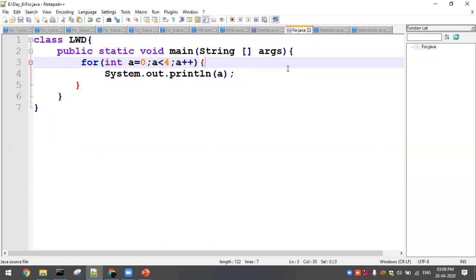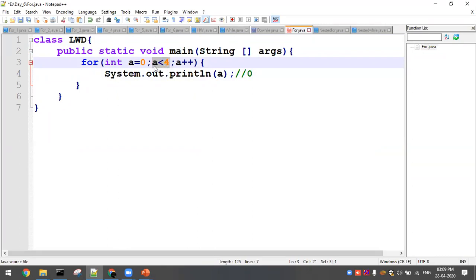So now I'll be going with the process. So how it is actually done. Initialization happens only once in a program. So a equal to 0. Checking the condition, 0 less than 4, yes, true. So coming inside here, you will be printing the value first, 0. After completing the loop statement, you will be going back here to a plus plus, that is the incrementation operation. After completing the incrementation operation, you will be going to the condition.